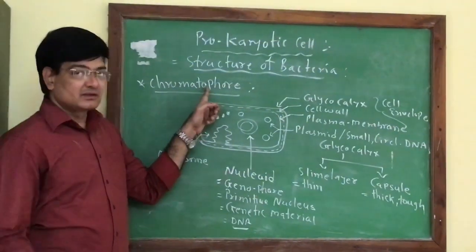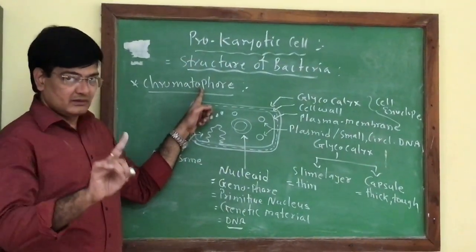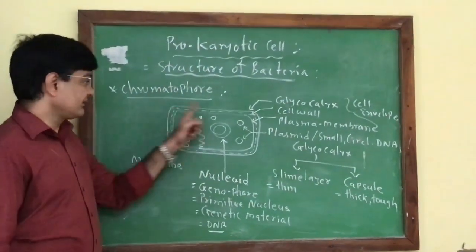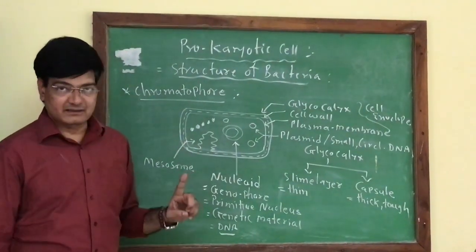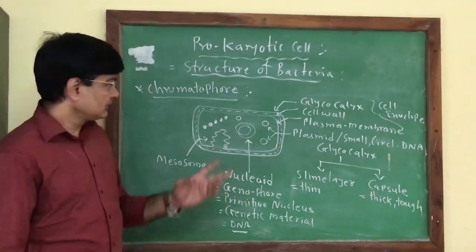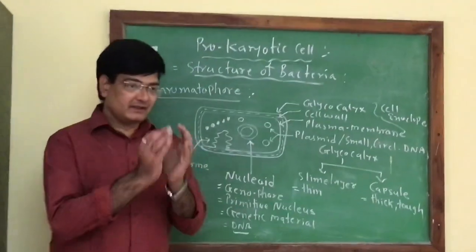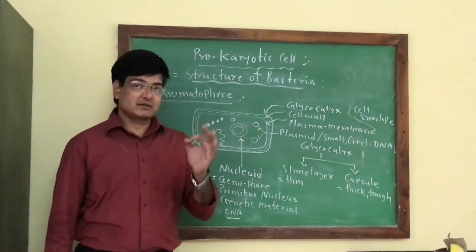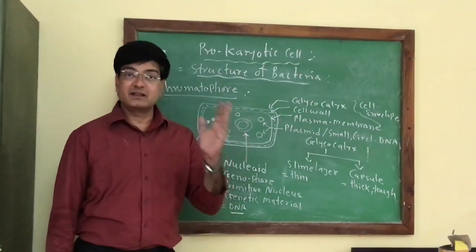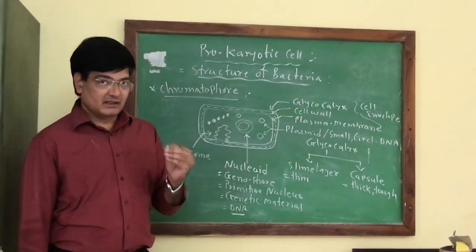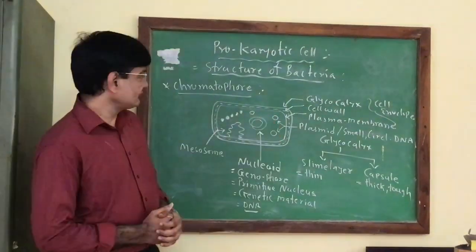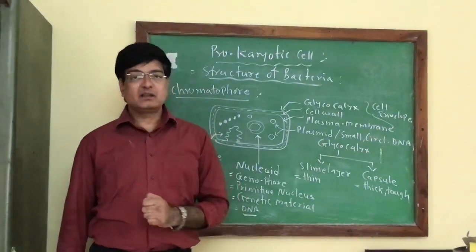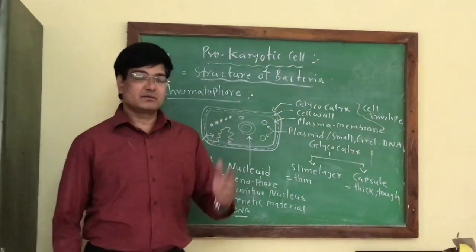Chromatophores. These chromatophores cannot be observed in the bacterial cell. That's why we cannot draw them in the bacterial cell. But what is a chromatophore? Chromatophores are a specific kind of granules present in the cytoplasmic region which contain specific kinds of pigments or coloring substances which are responsible for photosynthesis. They are found only in the blue-green algae and are concerned with photosynthesis.